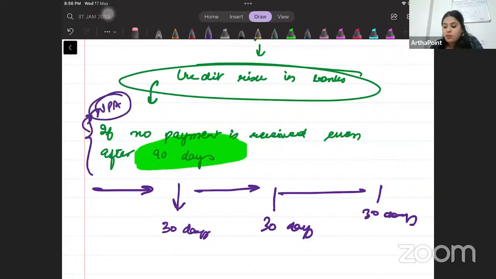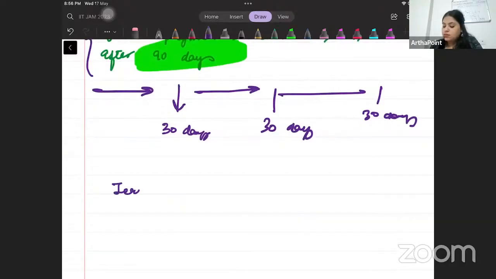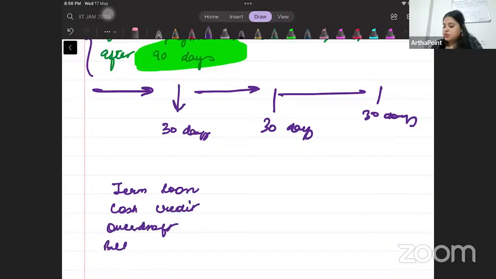So non-performing assets are nothing but everything like term loan, like cash credit, like overdraft, like bills purchased, like bills discounted, and other loans.